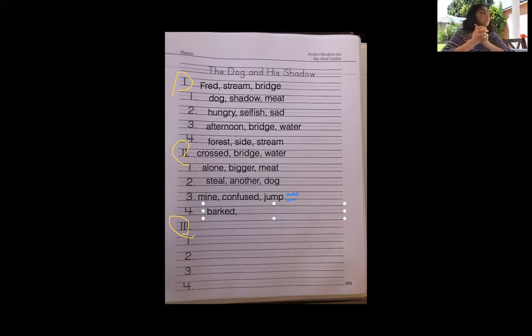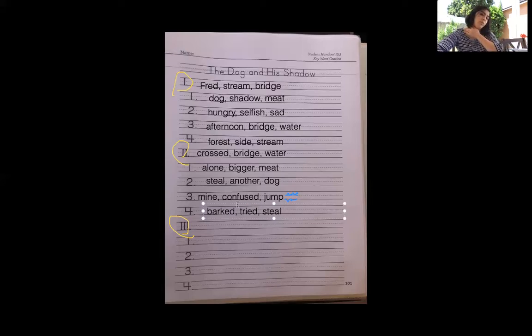He probably jumped, and he tried to get the bone. So maybe we can put tried. And then bone, right? Barked, tried, bone, right? He barked and he tried to get the bone or the piece of meat. Barked, tried, meat. Or instead of putting meat, maybe we can put barked, tried, steal.